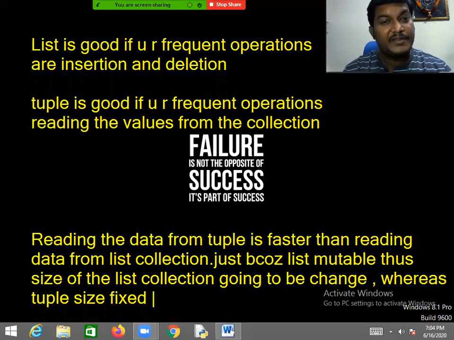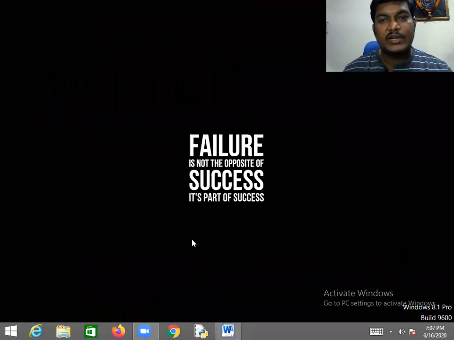Thus, reading the data from the tuple collection will ultimately be easier and faster. That is the reason I am telling you, ladies and gentlemen. Don't just say that a list is taken in square brackets and a tuple is taken in parentheses. Of course, a list is mutable, tuple is immutable. Please don't miss these points.